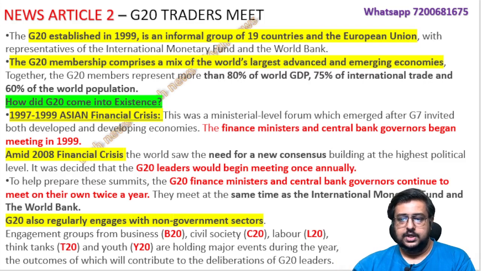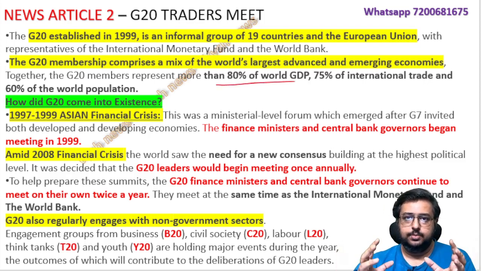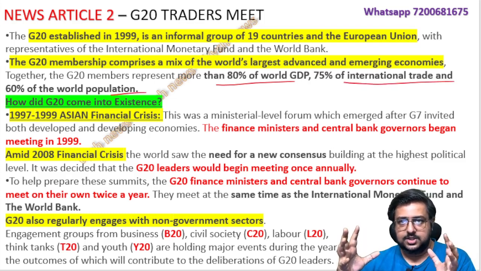Okay. So now it is not only the advanced economies, the emerging and developing economies are also part of G20, and it consists of about 80% of the world's GDP, 75% of international trade, and 60% of the world population. Okay, that many people are there in the G20 countries. That is the way the countries were chosen to form this G20.